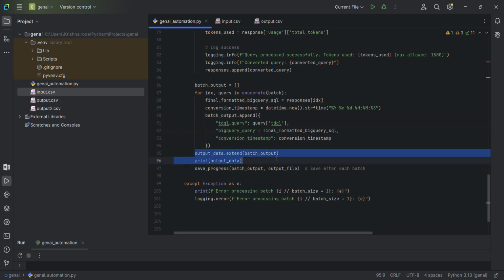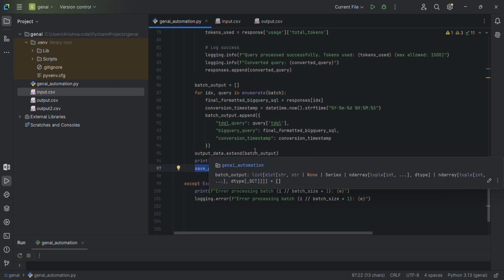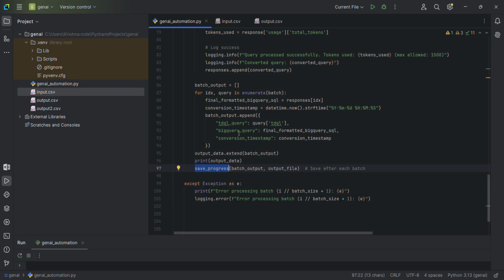And finally I'm outputting it into a file, and I can also save progress after each batch, so that if my program is terminated abnormally, it will still give me some records which were processed. So let's say there are millions of records, and halfway your credit card maxed out because of a huge number of records.